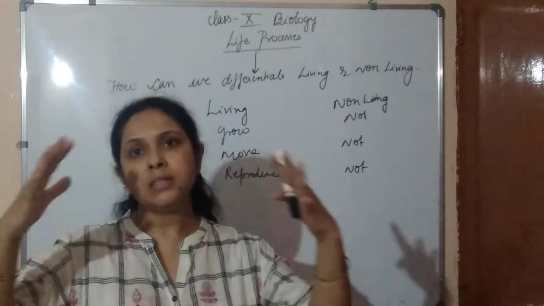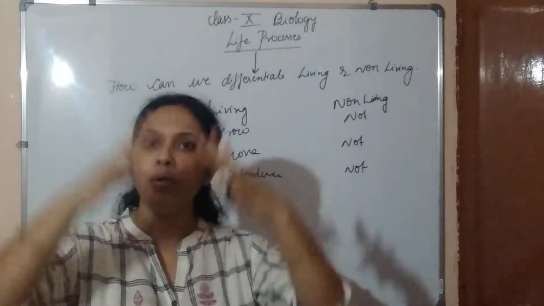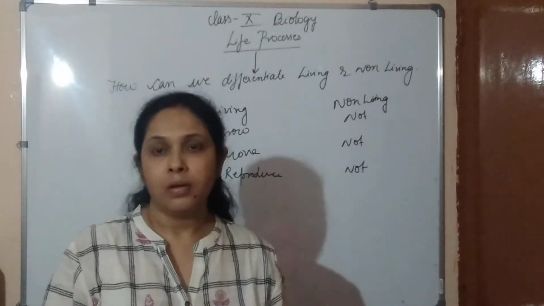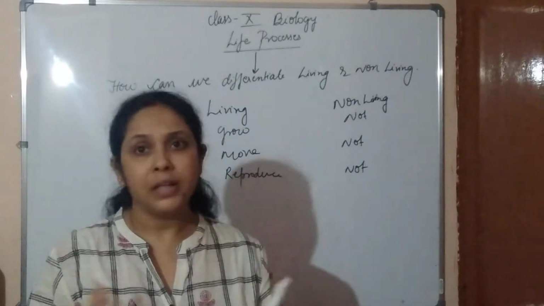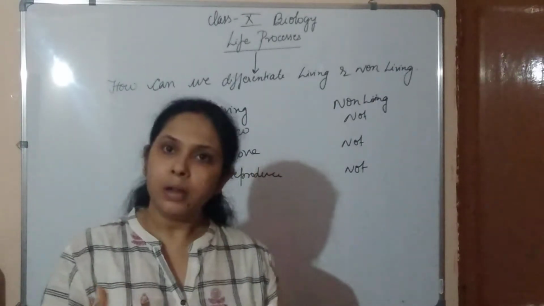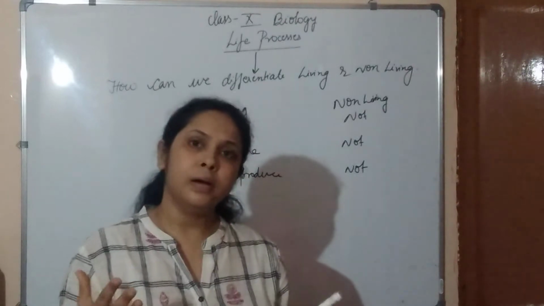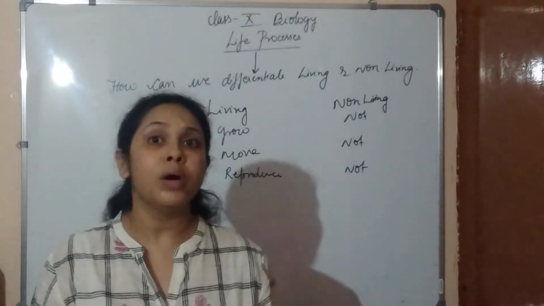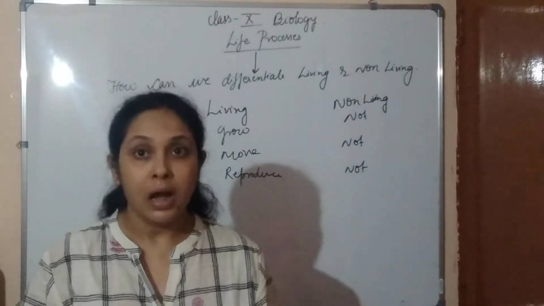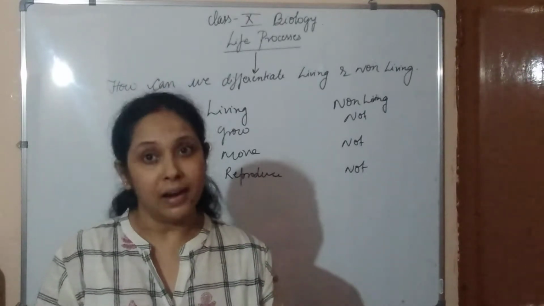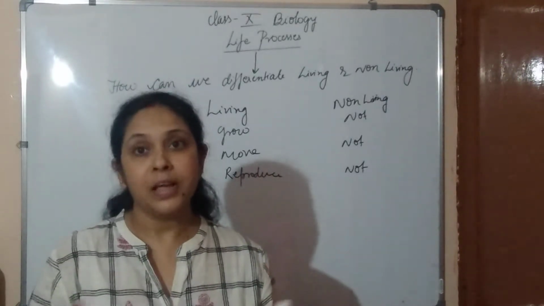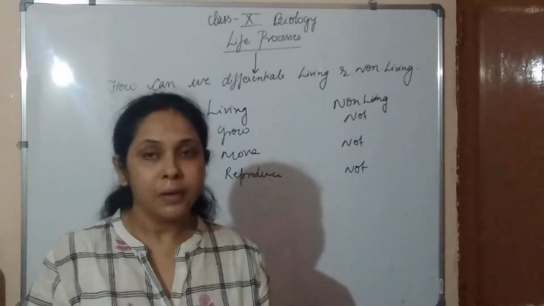Like mountains grow in their size, but they are not living. What about couples who are not able to reproduce? Are they not living? They are living, but they are showing an exceptional case.